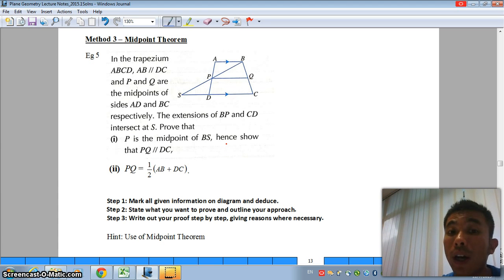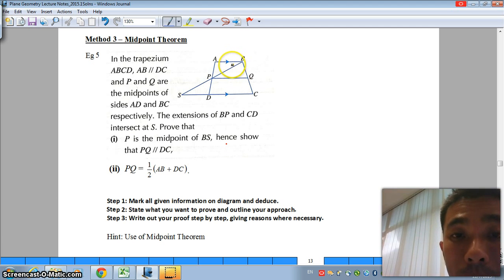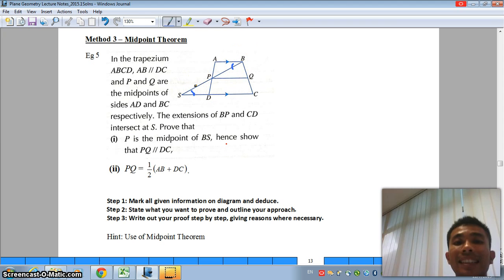Okay, assuming you are done, I'm going to fill in my information as well. Since we have AB parallel to DC, I'm very certain the first thing you will list out is the parallel lines, because S is the extension of DC itself.